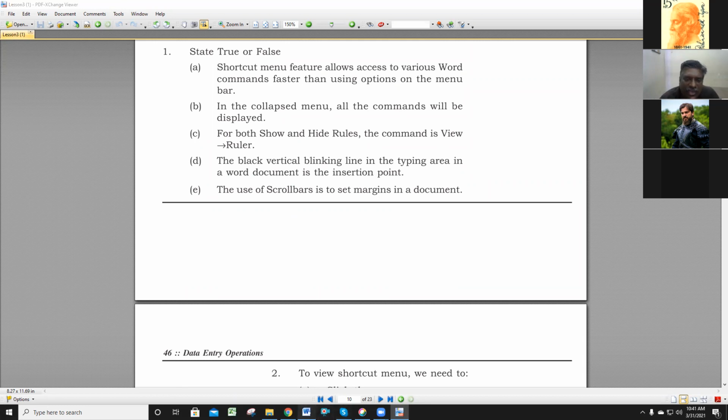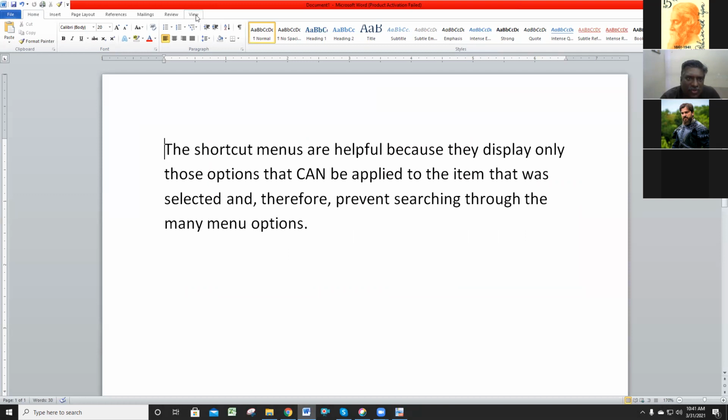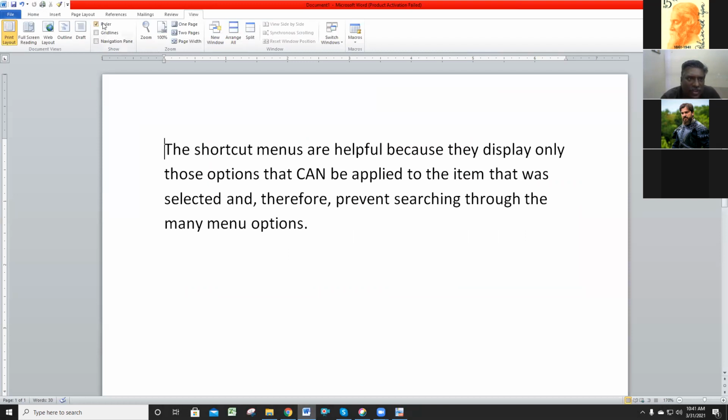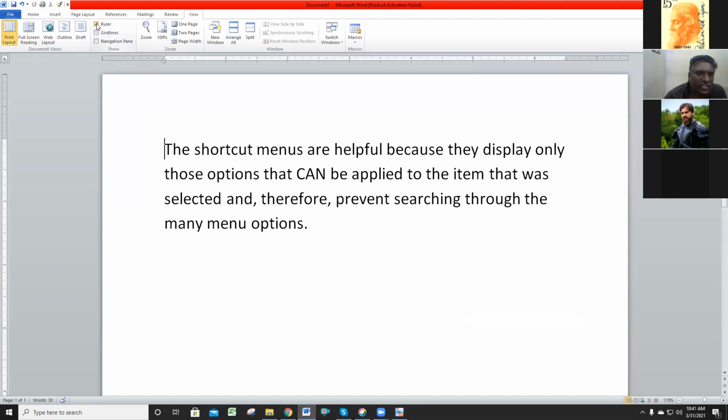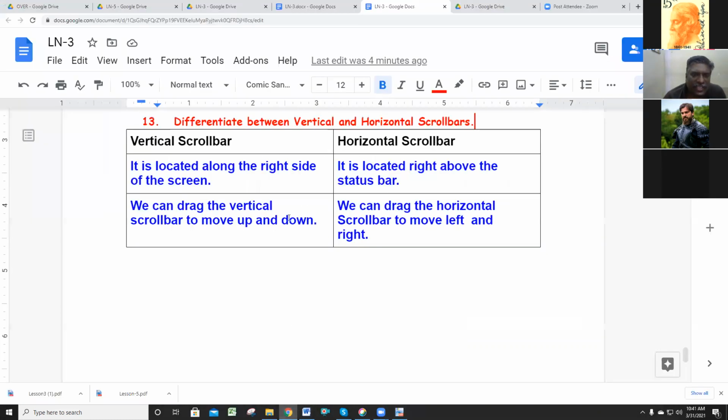Maybe I will show you. This is the View button. In the View button there is a Ruler option. Yes. Now the ruler is showing. If you want to hide it, just a tick mark is there, no? Just clicking the tick mark means the ruler will hide. Again, if you want the ruler showing, just click the tick mark. Now you tell me whether the answer is right or wrong.